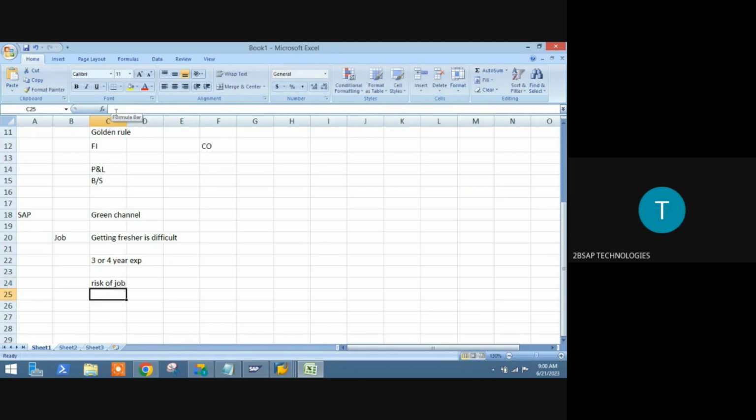Risk of your job. Okay. First 1 year you will be in risk. Once you join into the job, first 1 year, that is the maximum period I am saying. It might be 6 months also. In some cases it might be 3 months, 6 months, depending upon it. Maximum 1 year you will be in risk.